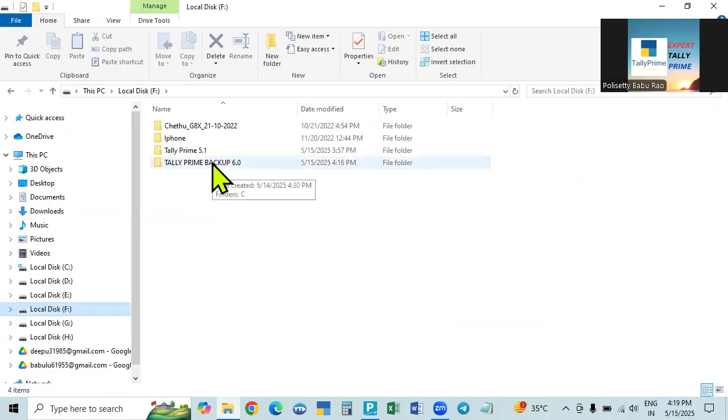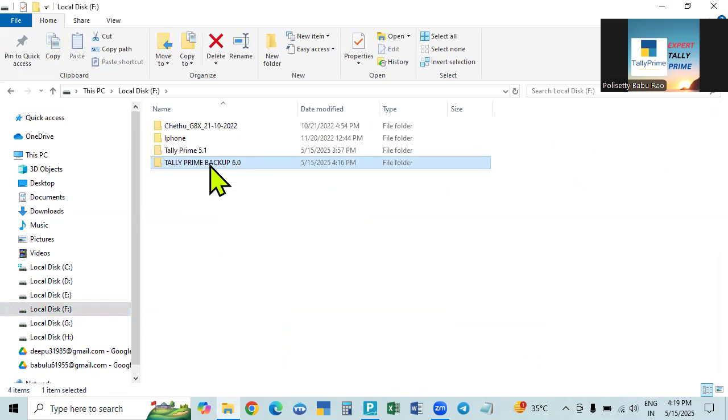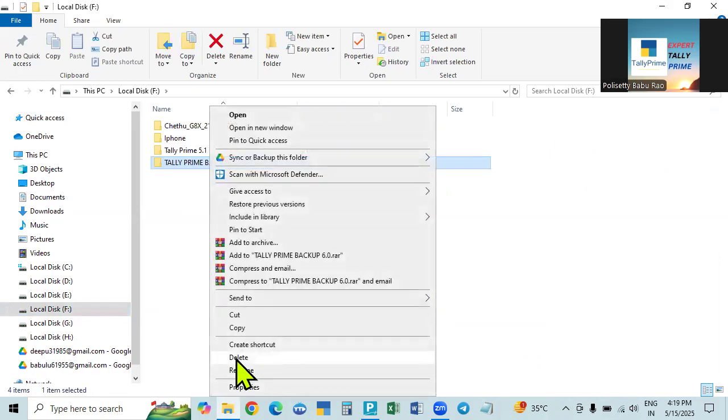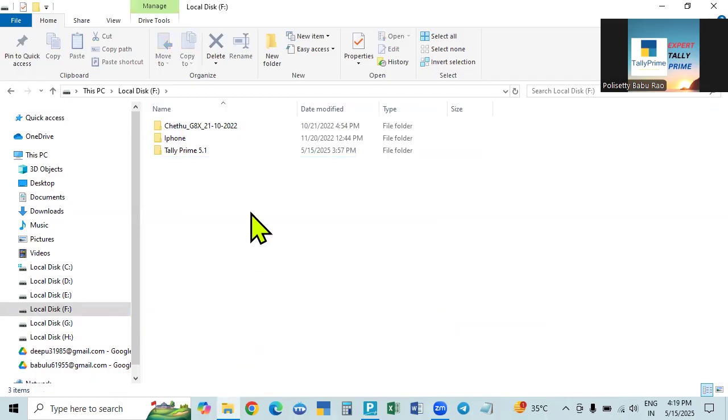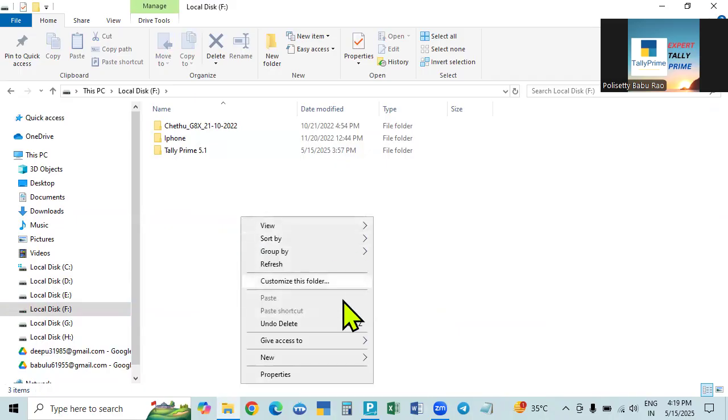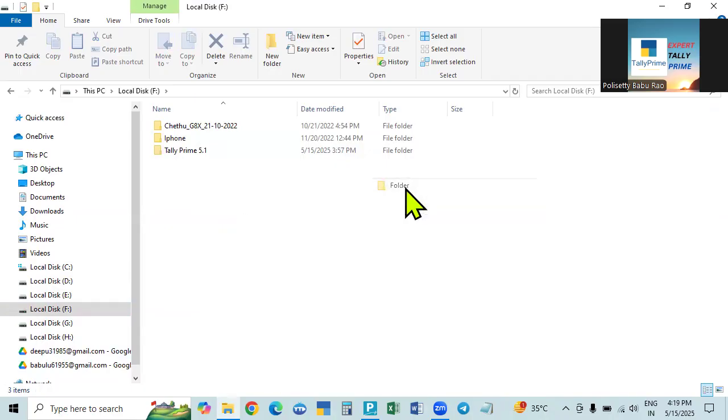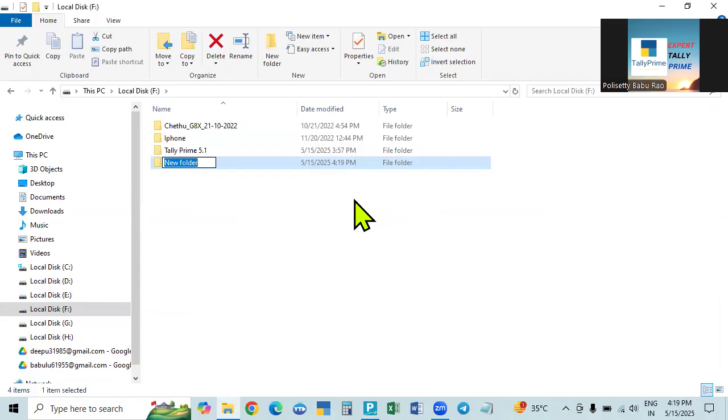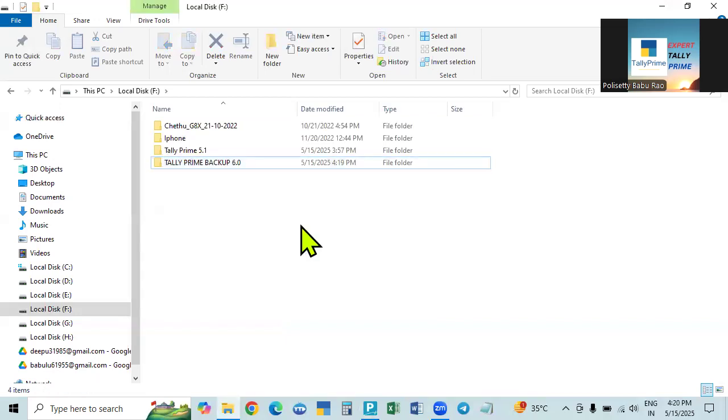Here in this F drive, we will create the data path, that is the backup data path. So how will you create it? Go to New Folder. What name are we giving? The name is Tally Prime Backup 6.0. You can give any name, simply Backup 6.0 or Tally Prime or Tally Backup. So this is created. Like that, we can create in advance.